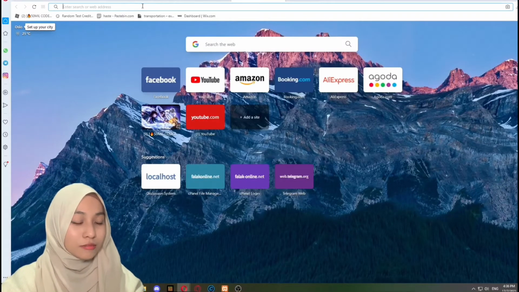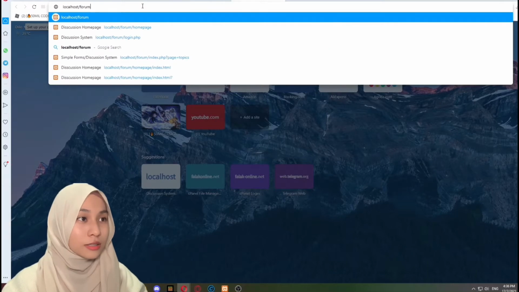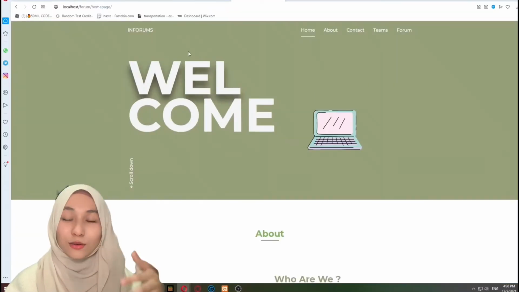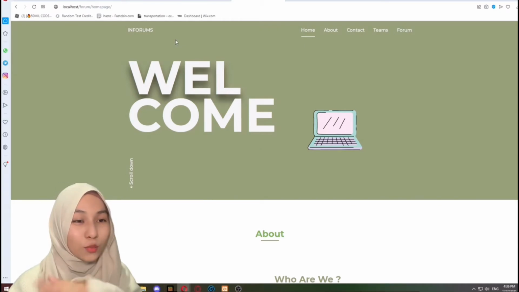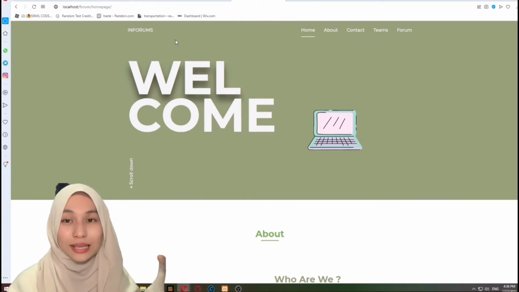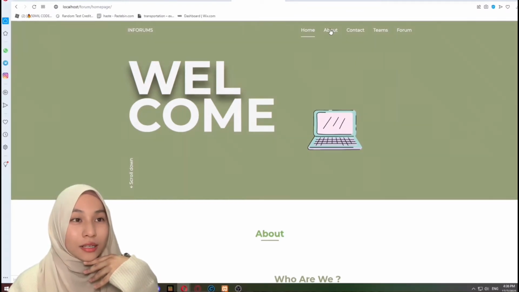Okay, I'm gonna type our website link first. Okay, so this is how our homepage looks like. As you can see here, there's a welcome and then a laptop. Our website name is Inforums and we put the navigational bar at the top. As you can see here, we put a home, about, contact, themes and forum.